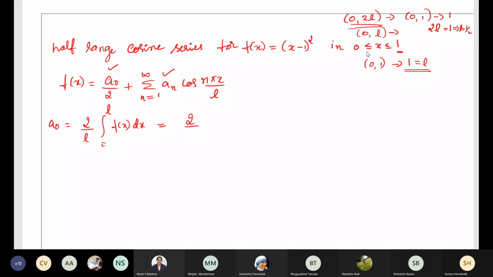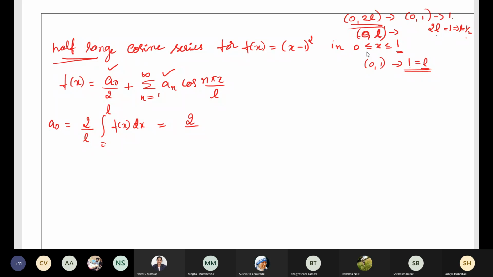When it is full range, find the period, equate it with 2L, L will be half. But here we are discussing half range. Half range means the interval will be of length L only. So this interval is 0, 1, length of the interval is 1. You need to compare with L, not 2L. That's why the value of L is 1.